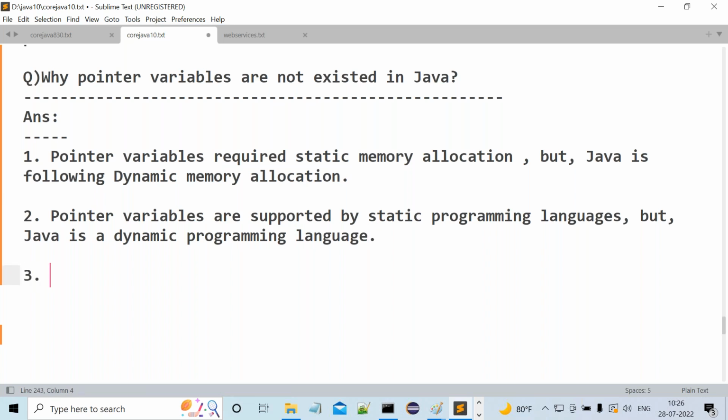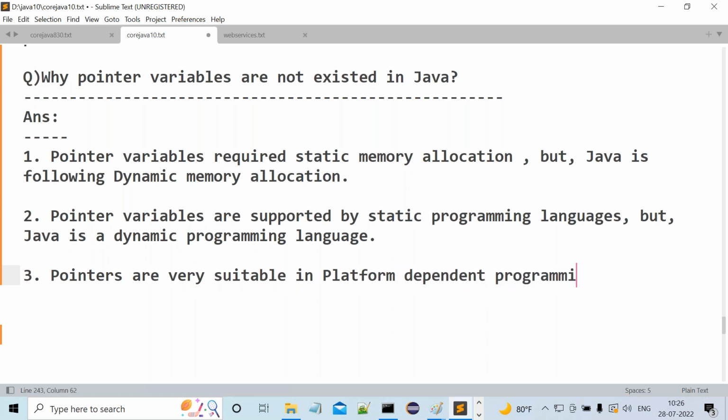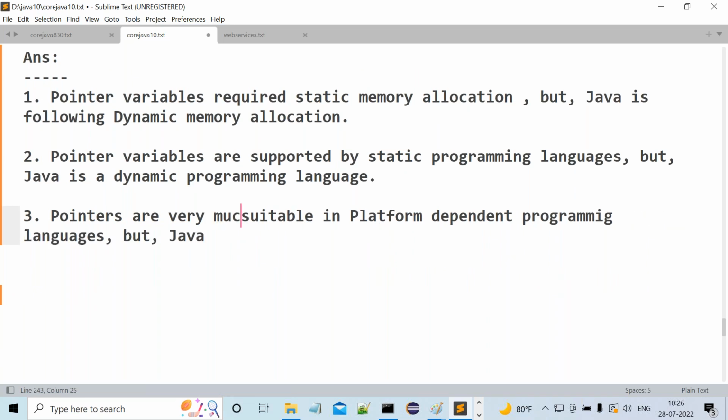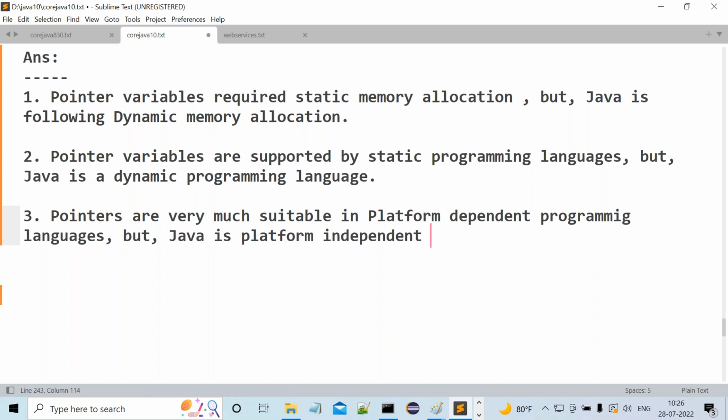The third point is that pointers are very much suitable in platform dependent programming languages. But Java is what? Java is a platform independent programming language. Right, we already understood these points.